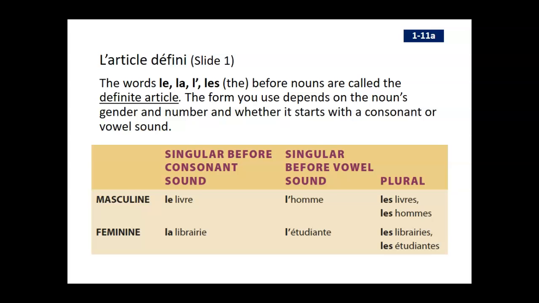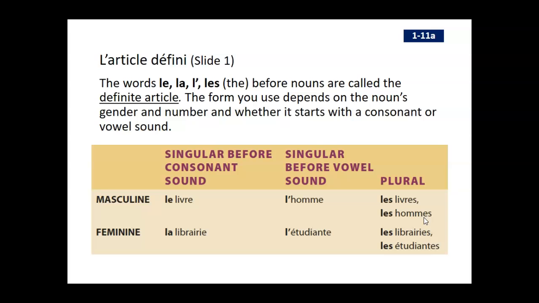So the words le, la, elle, apostrophe, or L with an apostrophe, or les for plural before nouns is the definite article. So if I say le livre, l'homme, les livres, or les hommes, those are the different forms. So it's the book, the man, the books, or the men.